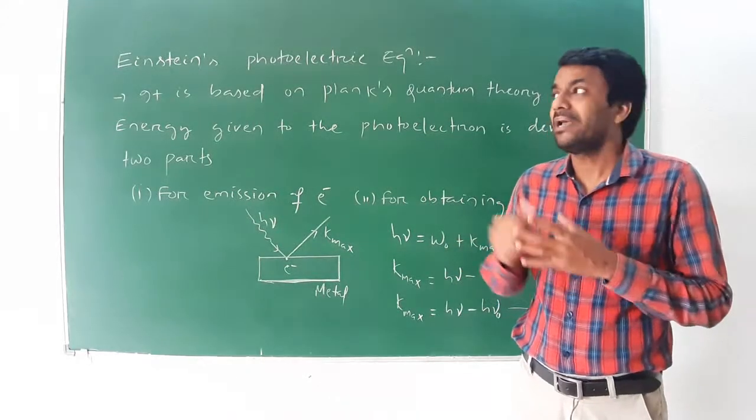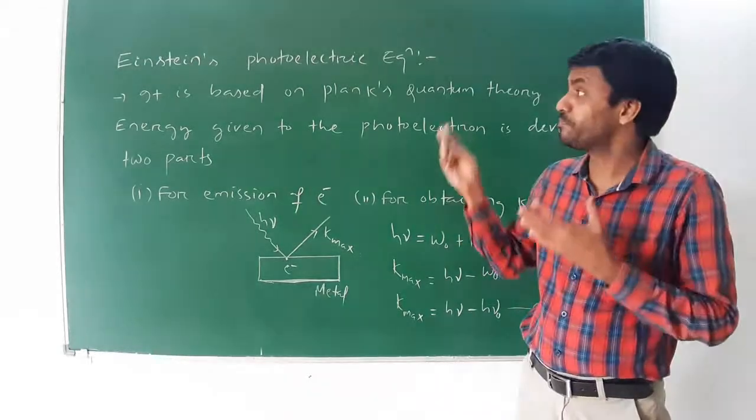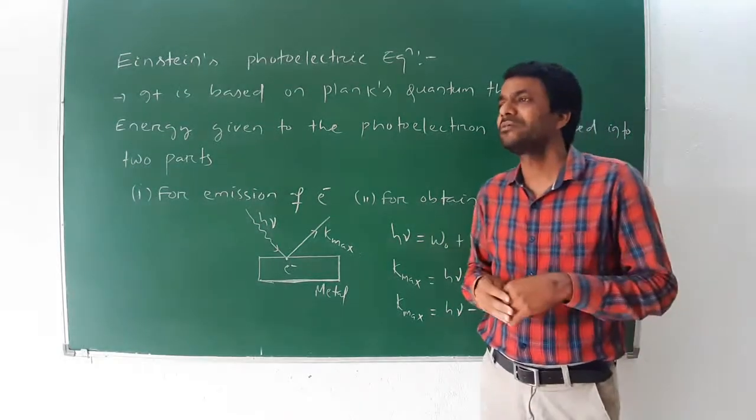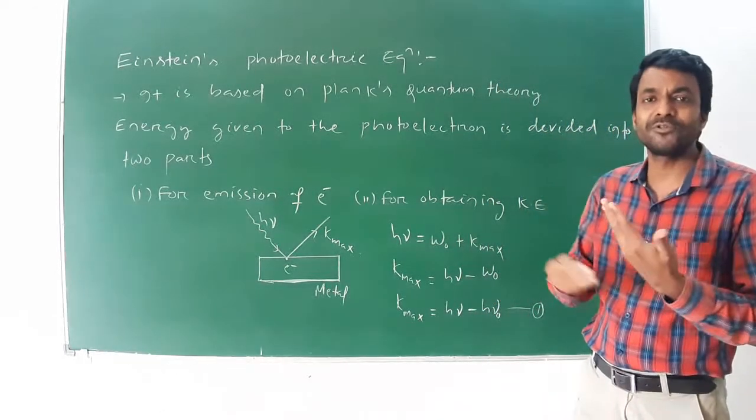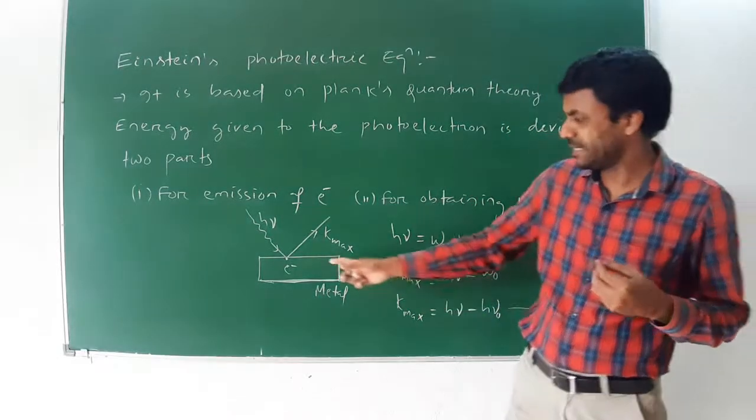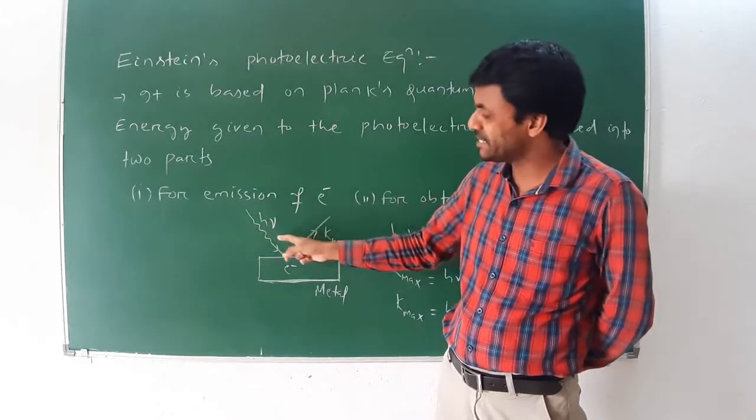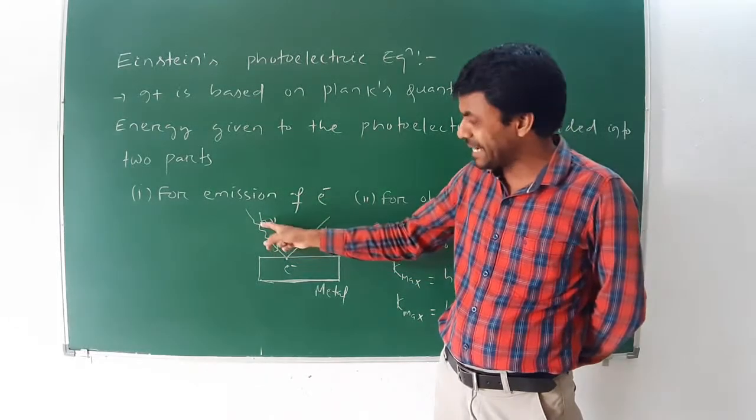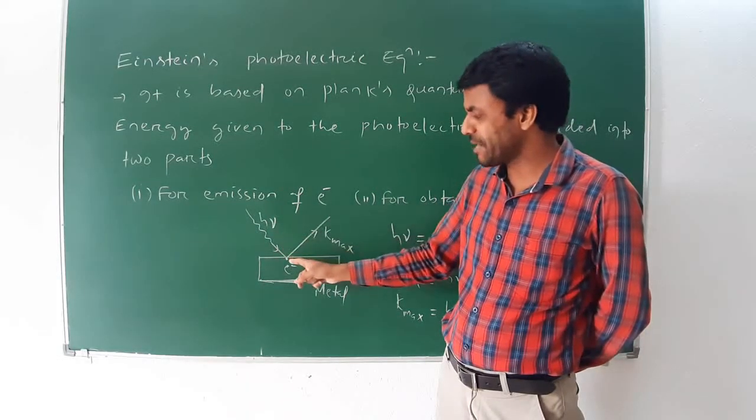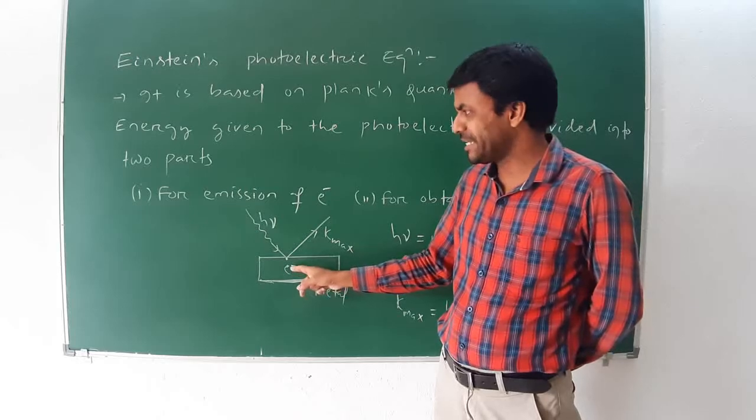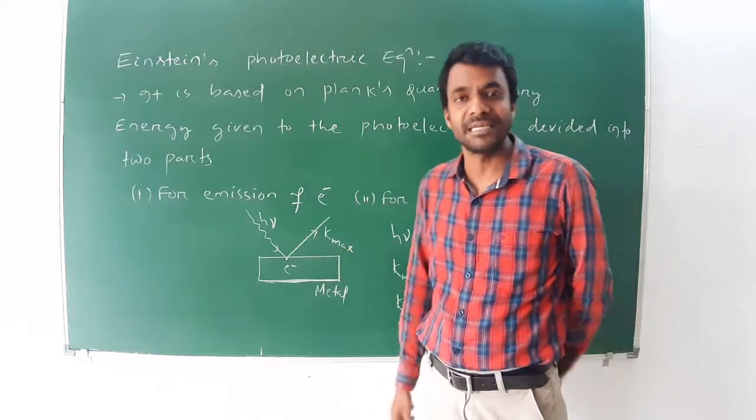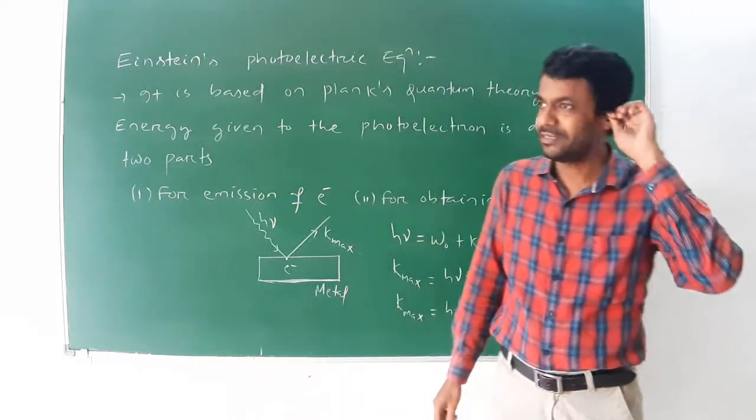Then Einstein's photoelectric equation is also based on Planck's quantum theory. The energy given to the photoelectron is divided into two parts. Let this be a metal. When light is incident on the metal surface, the light has some energy, that is h into frequency mu. This energy is divided into two parts. First, for the emission of the photoelectron. Second part, for obtaining the kinetic energy, for the motion of the photoelectron.